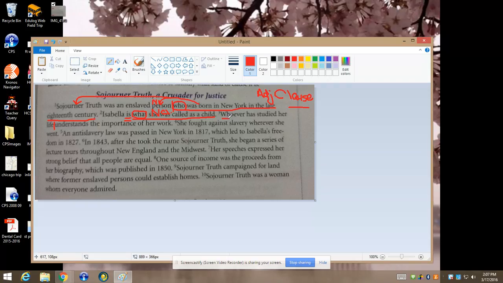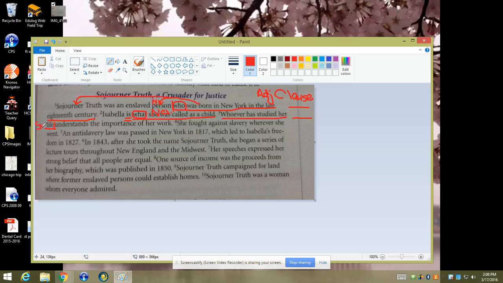Okay, so whoever has studied her life is your subordinate clause. Now you have to decide if it's descriptive or a noun. So do the fill in the blank test. Blank, whoever has studied her life. So this one's not really describing anything. And in fact, whoever has studied her life is the subject.